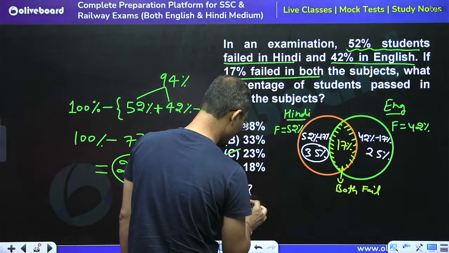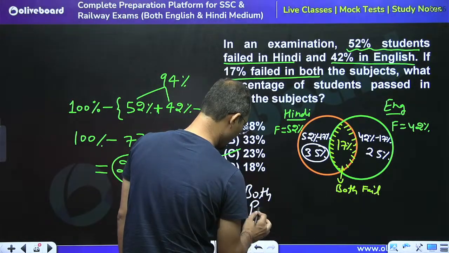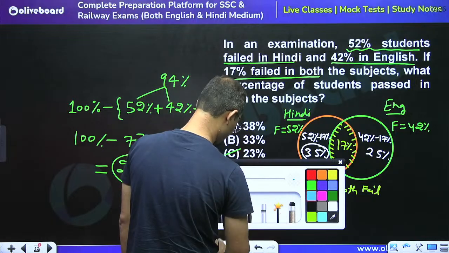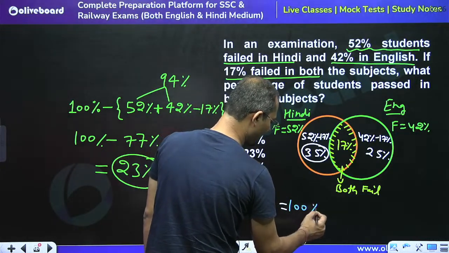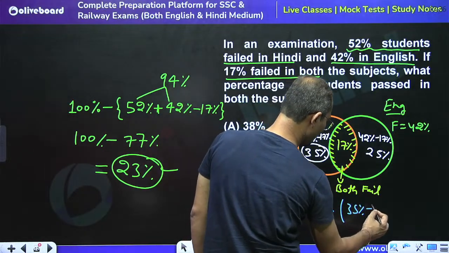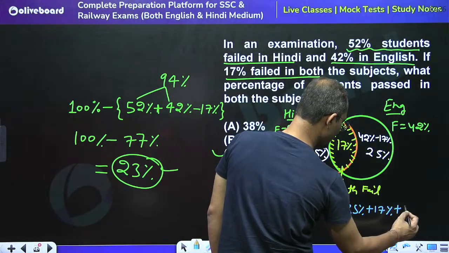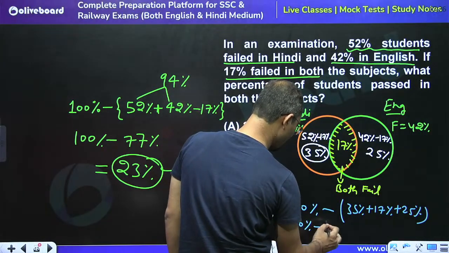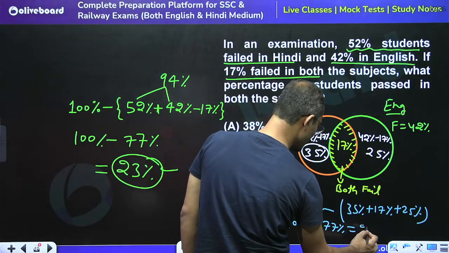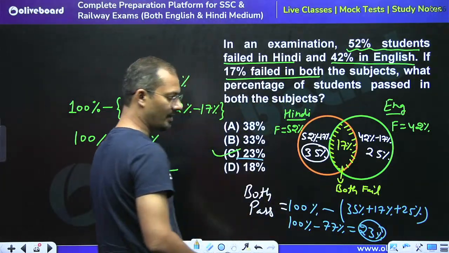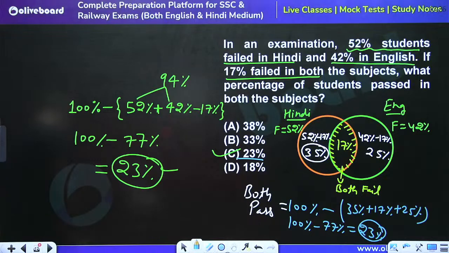So we can say that both pass is given by 100% minus those who fail in at least one subject, which means 35% plus 17% plus 25%. So we can say that 100% minus 77%. So this is equal to 23%. 23% is the right answer. Yes, C is the right answer. C is the right answer.